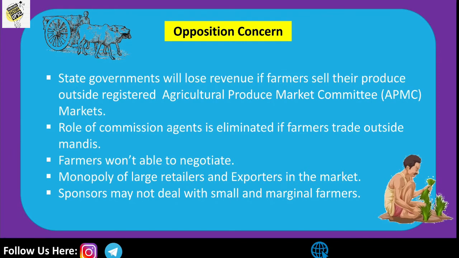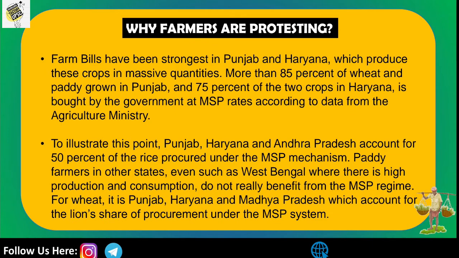It's a major drawback. And let's look at why the farmers are protesting against this act. We have already discussed, but we have to come across the facts on why the farmers are protesting. Okay, so let's look into it. The farmers' protest has been the strongest in Punjab and Haryana, which produce these crops in massive quantities.